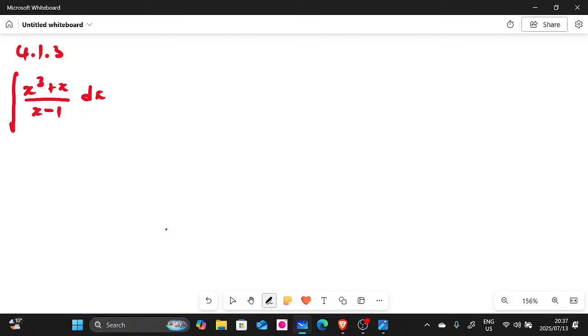Let me do this. When it's like this, first thing first, you have to use the long division method. You can use other methods, guys. They are allowed as long as you understand the other method. So the divider, we put it here, which is gonna be x minus 1, and the one being divided, we put it here, which is x cubed plus x. There we go.